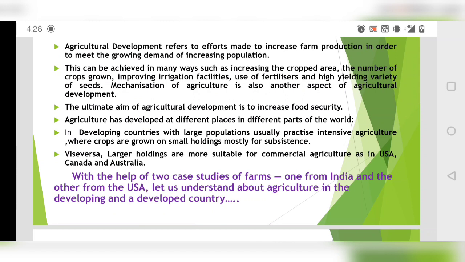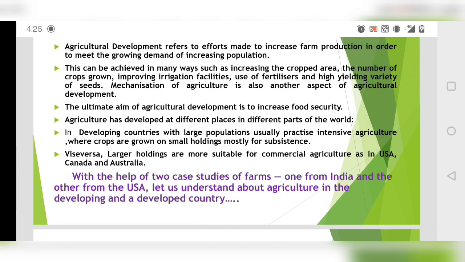Mechanization, like we should use more machines instead of human labor. So that is also required. The ultimate aim of agricultural development is to increase food security. Everyone should have access, affordability, and availability of food, that is food security. It should be provided to everyone. That's why we are doing agricultural development.